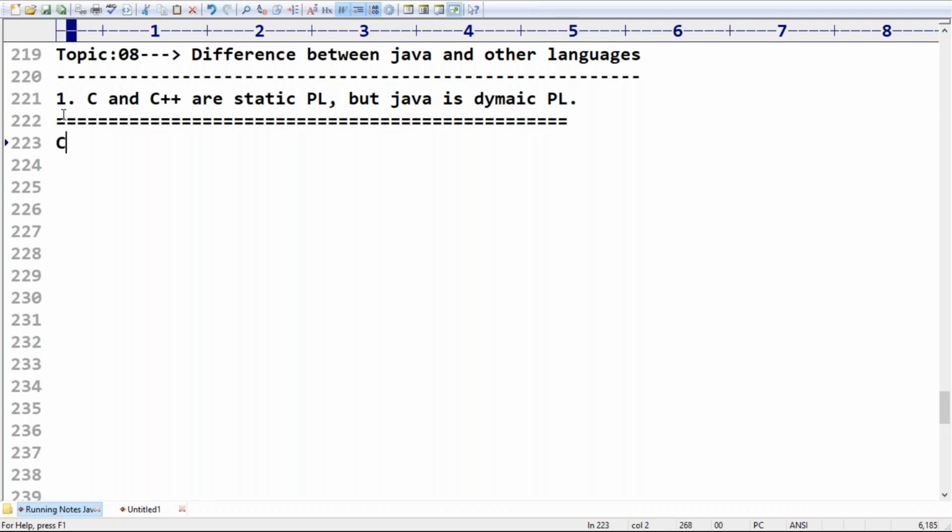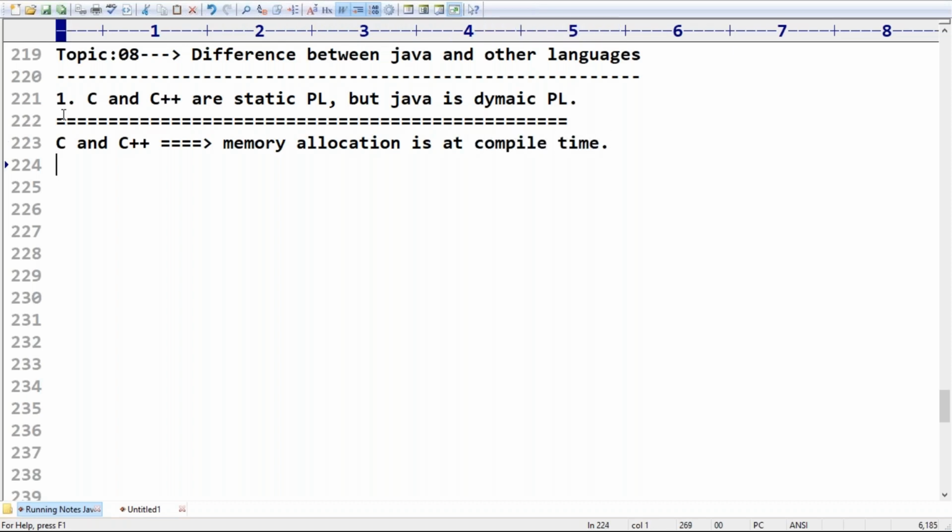In the case of C and C++, what we are going to do is memory allocation at compile time. It is going to allocate the memory at compile time, while the program is compiling. Maybe in your program, if you are taking integer x, the compiler is responsible for allocating 2 bytes for this integer. Sir, what about Java?